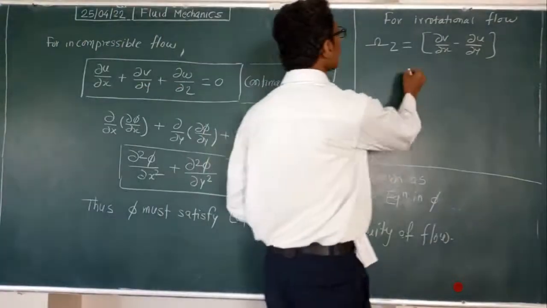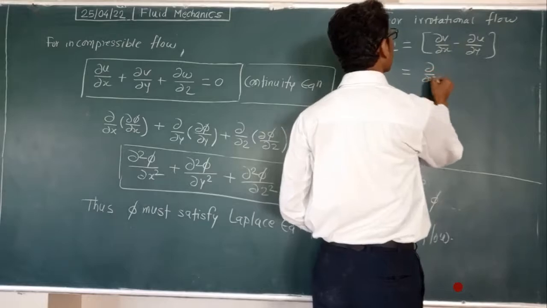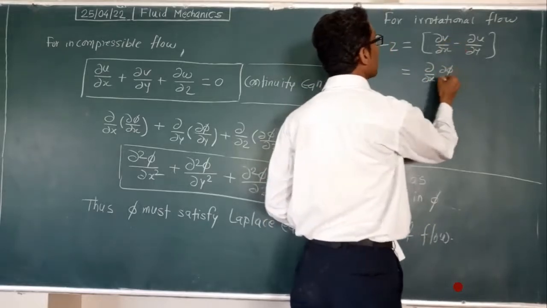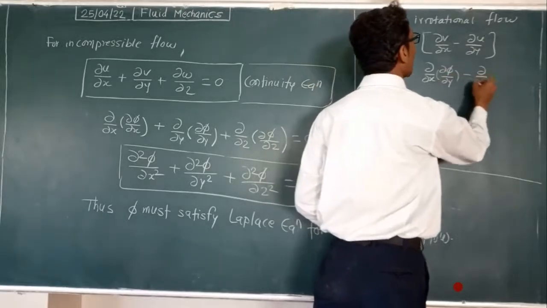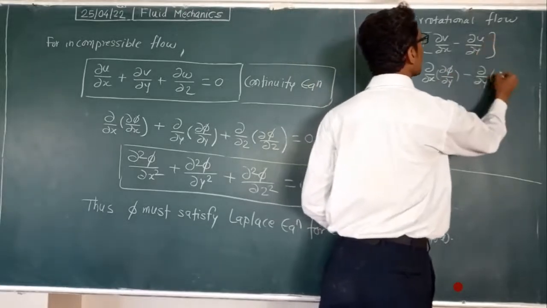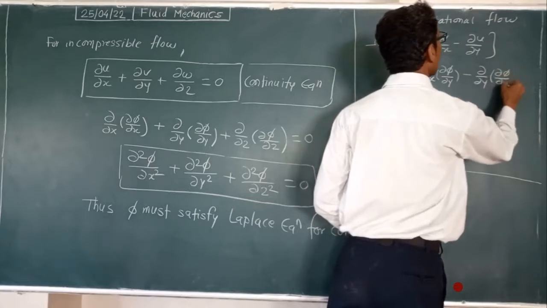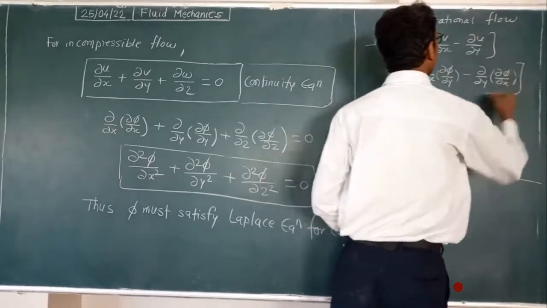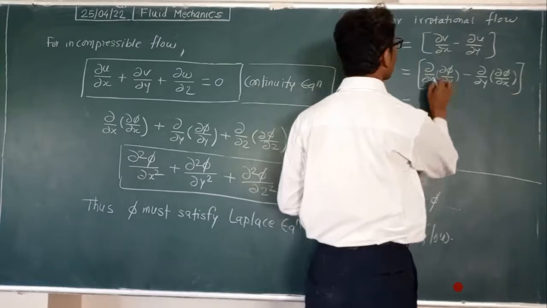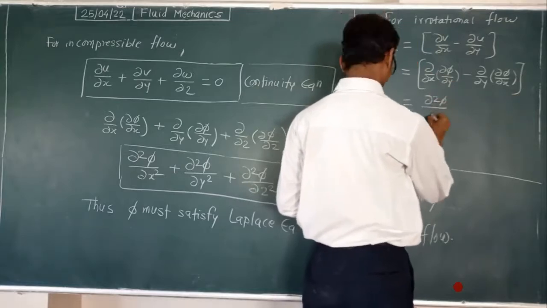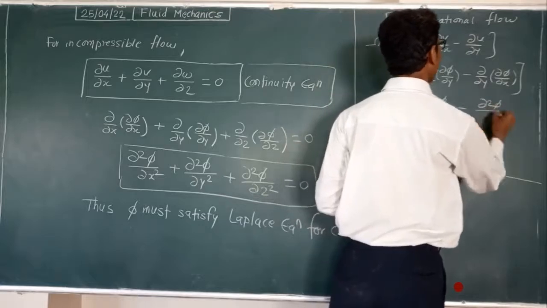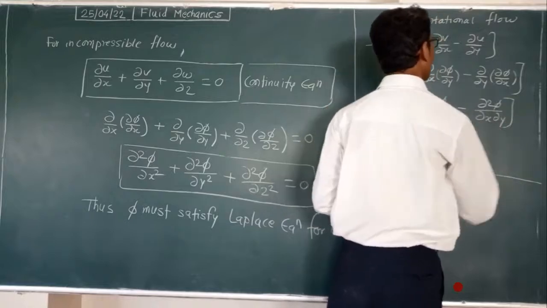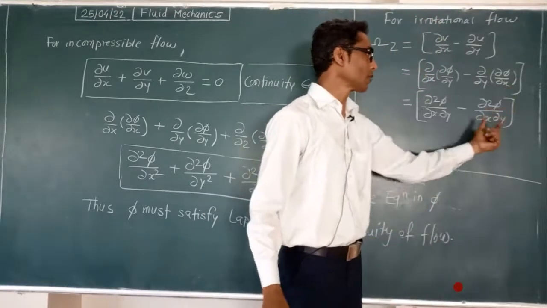By the definition, v in terms of phi is delta phi upon delta y, and u in the form of phi is delta phi upon delta x.